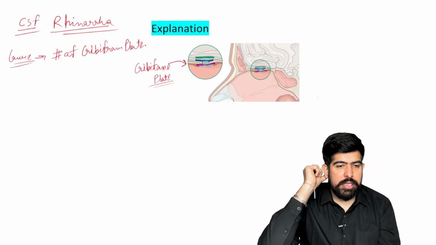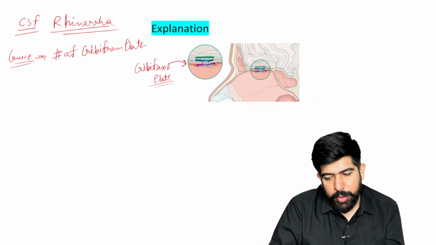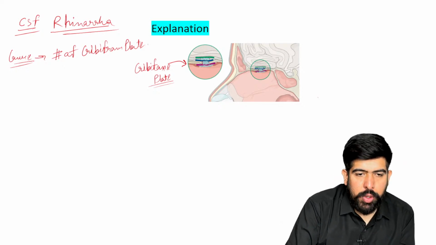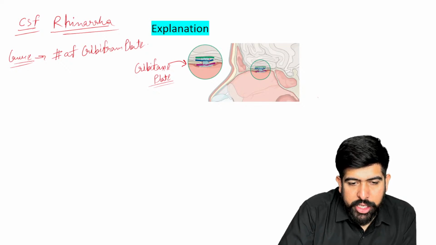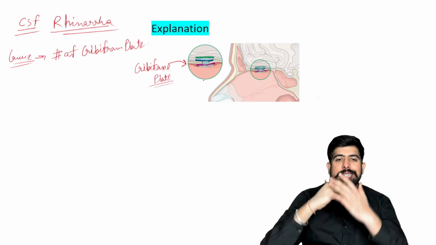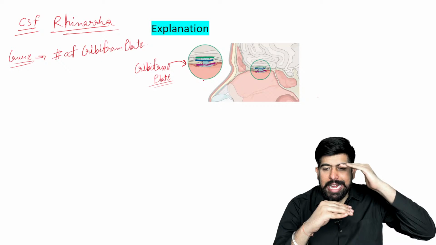Yes, the cause is what? The fracture of the cribriform plate. Yes, very good. So there will be leaking out. Can you see? This is the cribriform plate. There is a fracture. So the fracture will be of the cribriform plate. Can you see? This cribriform plate is dividing our brain cavity from the nasal cavity.